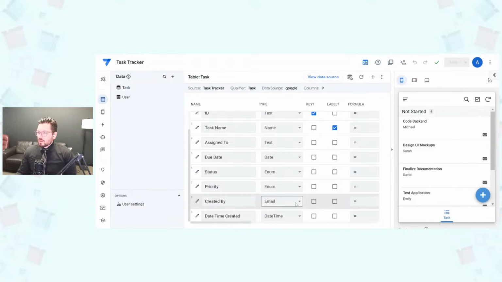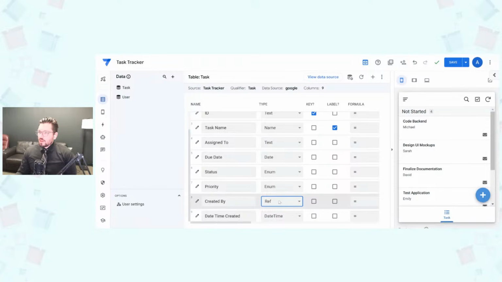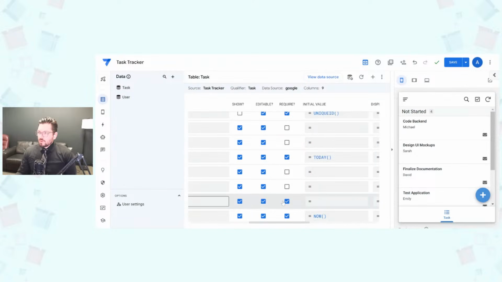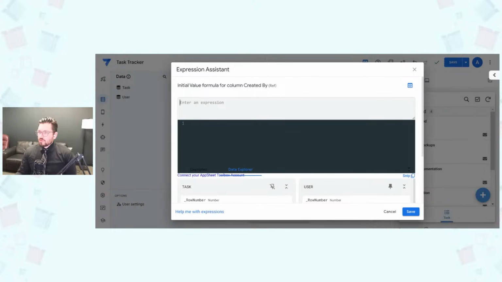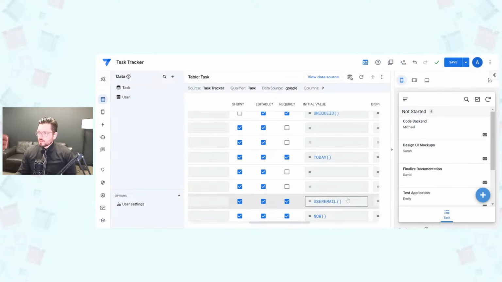And now that we've got that, this created by is actually going to be a reference to the user table. And in order to associate it with the right user, all I have to do is scroll over here and do our user email function. And there we go. I think AppSheet's given me the green checkbox. Yep. So user email there. And I'll go ahead and click save.